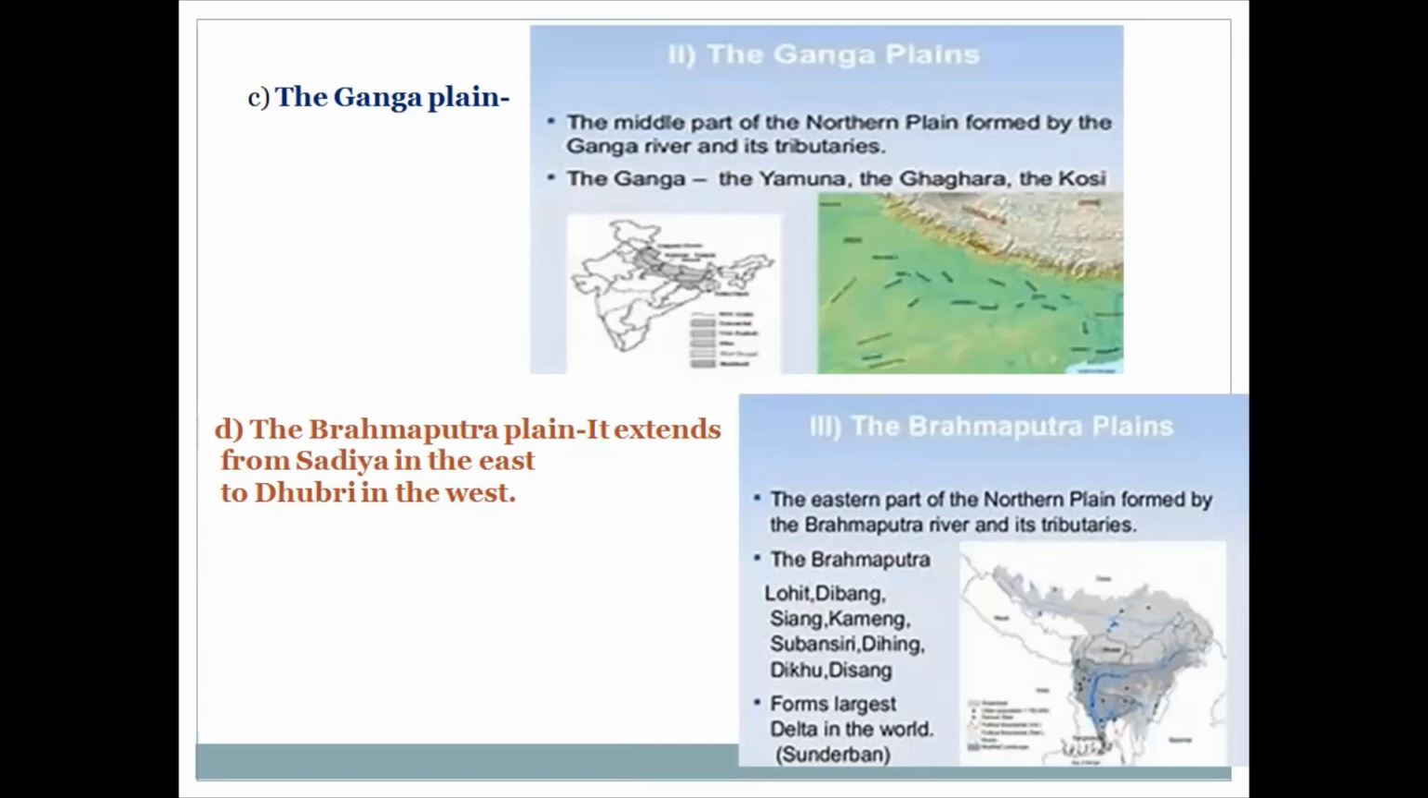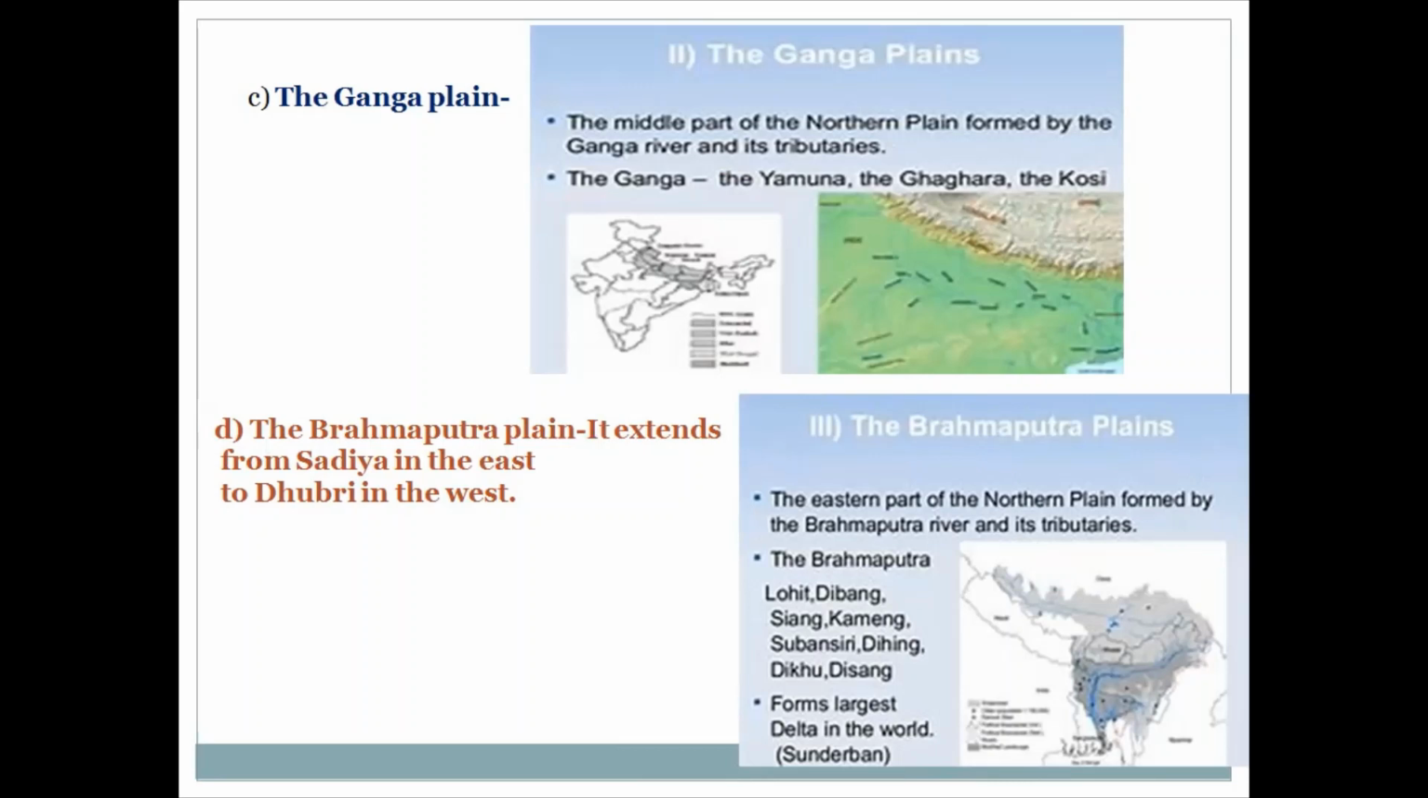Most part of the deltaic plain of Bengal is now in Bangladesh. The whole deltaic plain is composed of old and new alluvium soil and is full of marshy areas. The middle part of the northern plain, formed by river Ganga and its tributaries, is known as the Ganga plain. Brahmaputra plain, it extends from Sadia in the east to Dhubri in the west.